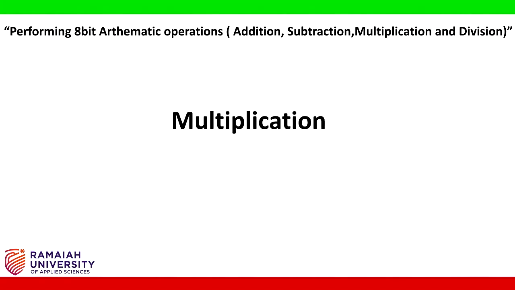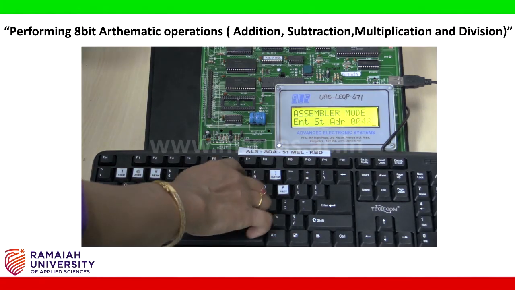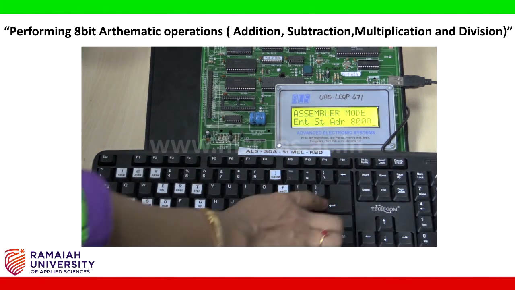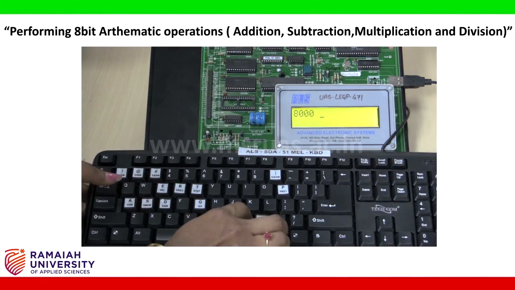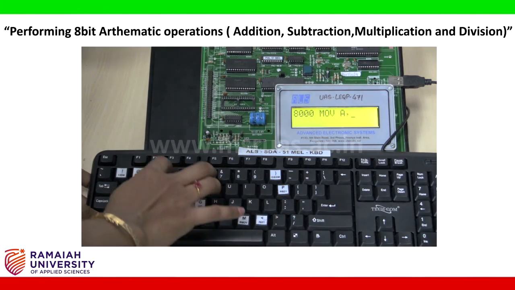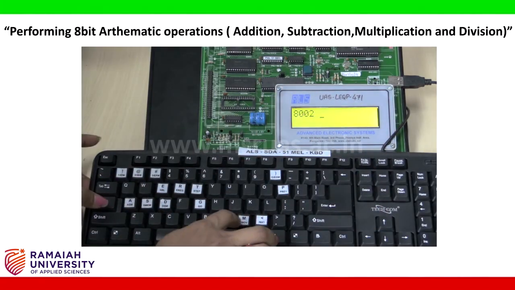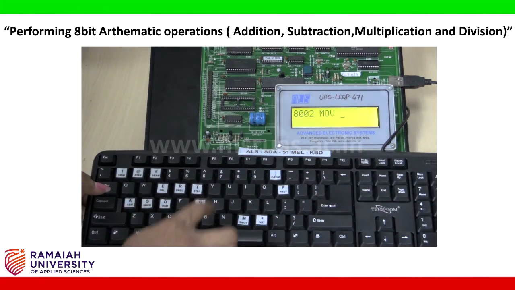Now let us start with the multiplication of two 8-bit numbers. In order to start with the multiplication, we should know that always the source and the destination should be the accumulator and the register B itself. So now to start with, press A, provide the address location from which you need to start, press enter. Then give MOV A, #7. Enter twice, then again type MOV.